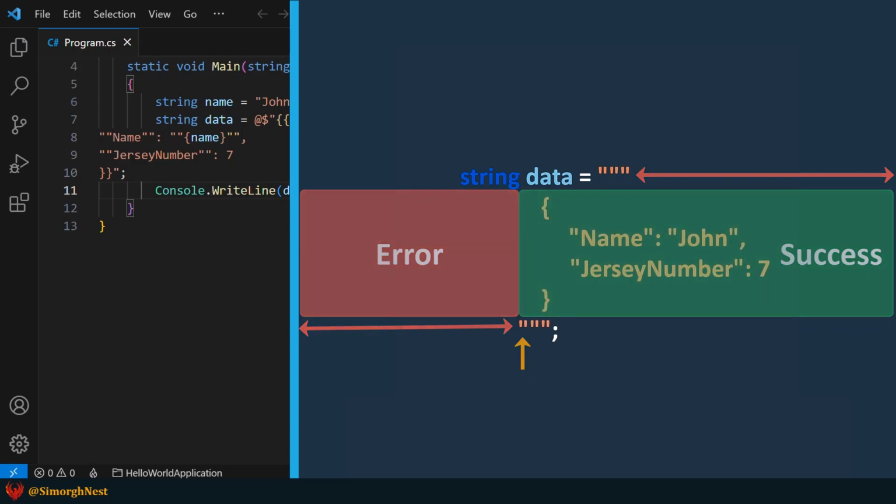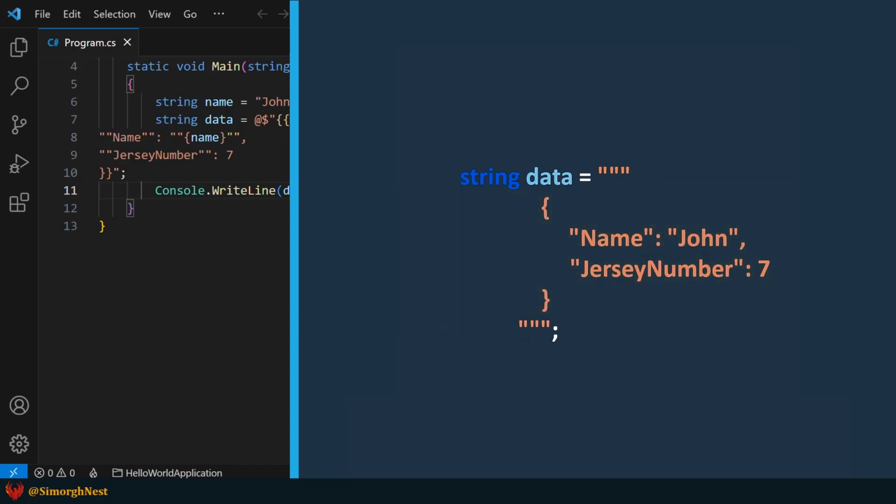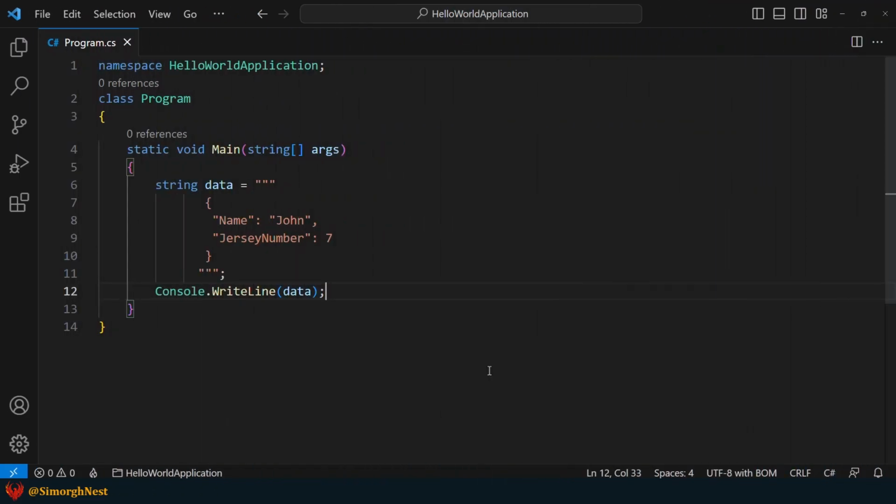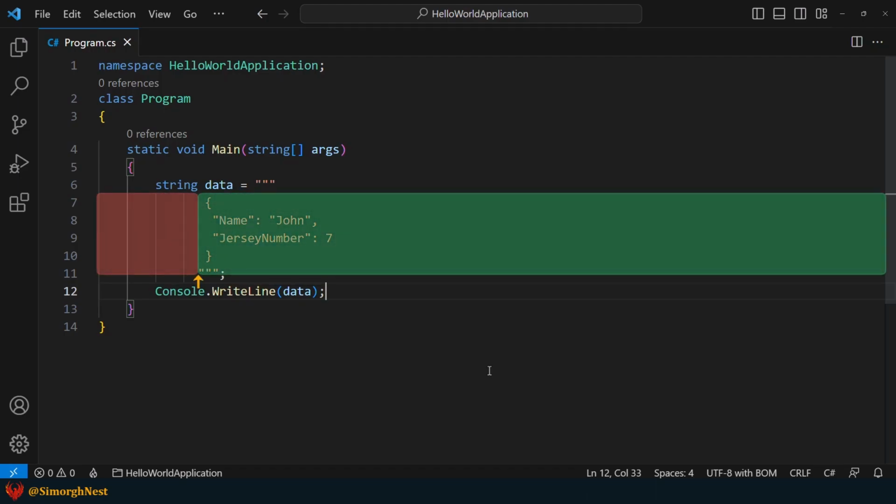Alright, let's illustrate these rules by displaying this data in the terminal. As we mentioned before, the indentation of a raw string literal is defined by the start of the closing quotations, so none of the lines should be outdented from the closing double quotation. For example, if we place the ending curly brace or any of these lines to the left of the closing double quotations, a syntax error will be generated.